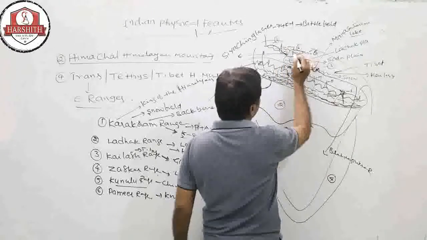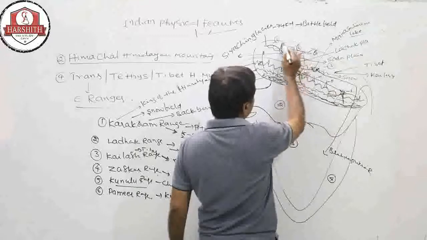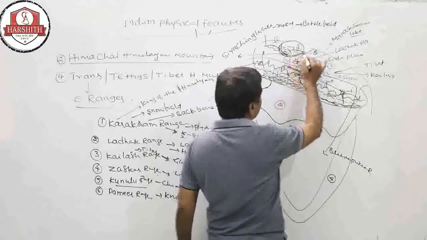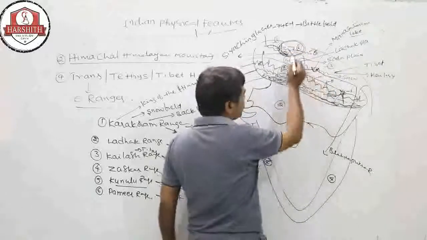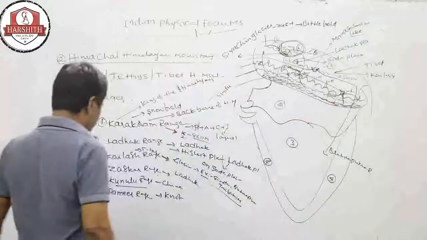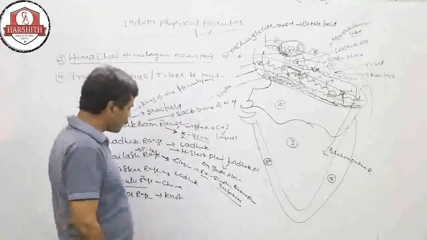They are connected at the Pamir range. Many surrounding ranges are also there, and the center of all those ranges is at the Pamir range. That's why it is called the Pamir Knot.